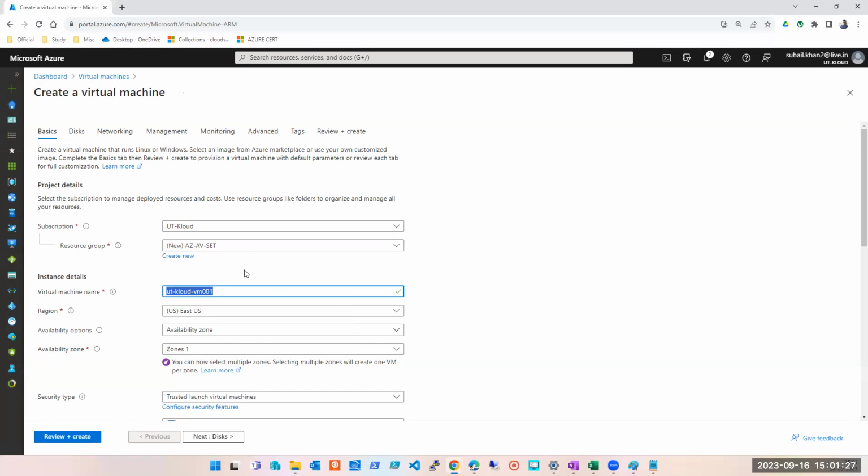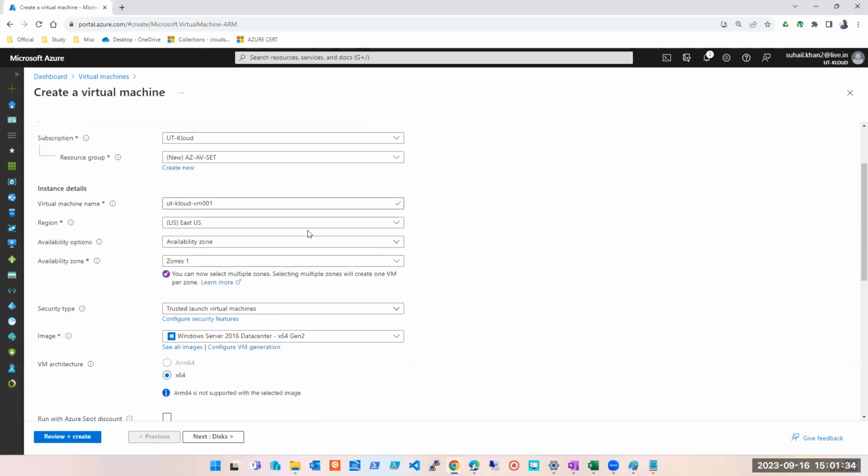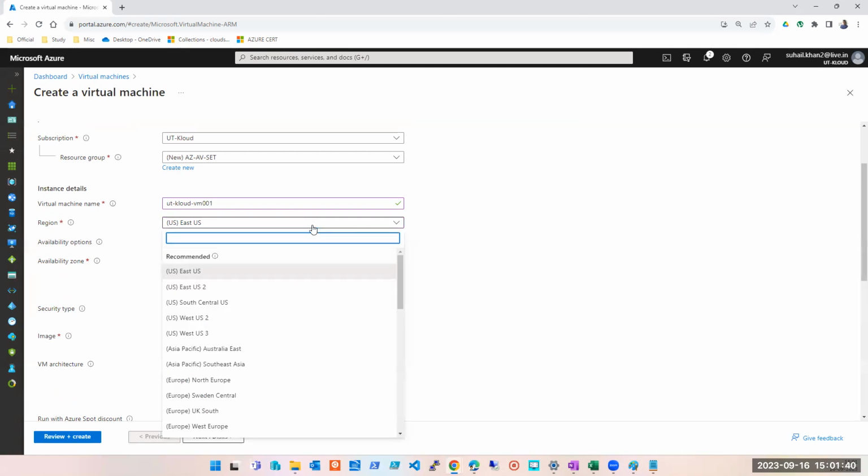So I'm deploying my first machine. Region, as of now, I'm keeping US. By the way, if my requirement was availability set, do I have to worry about region? Which region should I take, or is it available in all the regions? Availability set, that is what we are talking about. No, nothing to do with the availability zone.